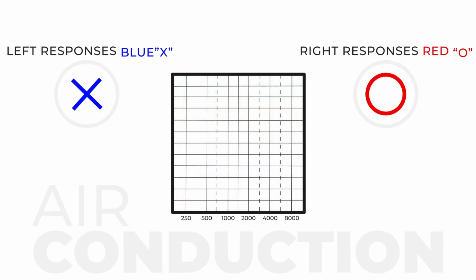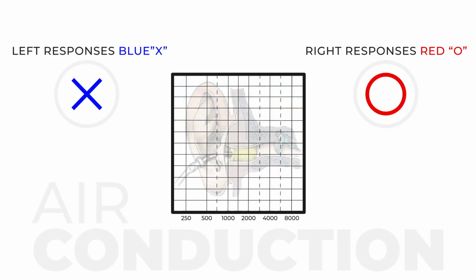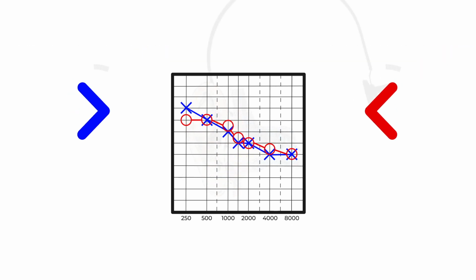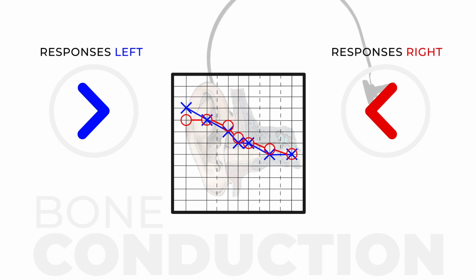Air conduction responses are recorded with blue X's for the left ear and red O's for the right ear. Bone conduction responses are recorded with blue brackets for the left ear and red brackets for the right ear.